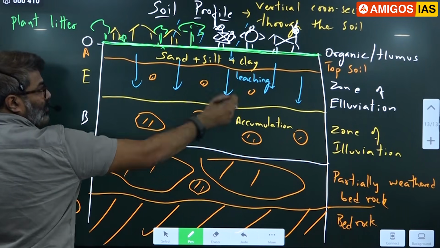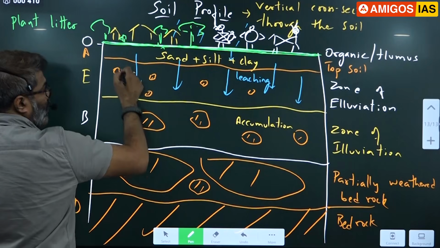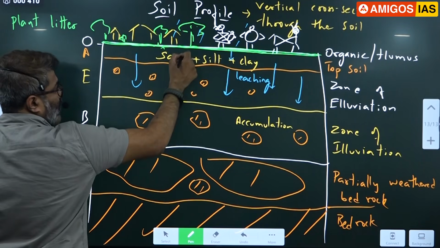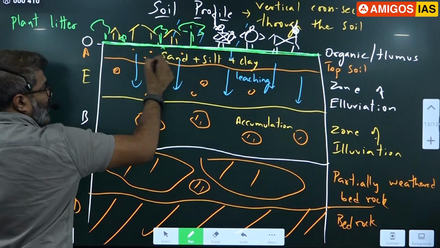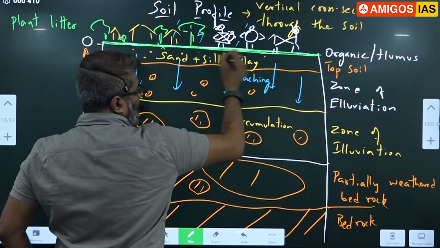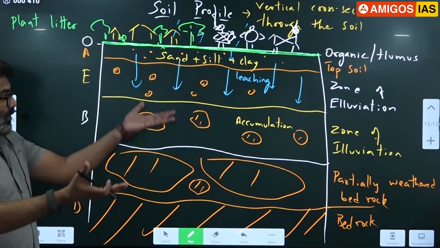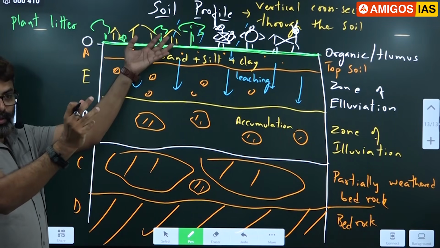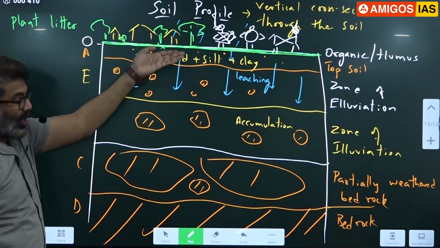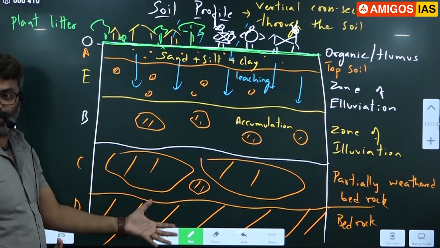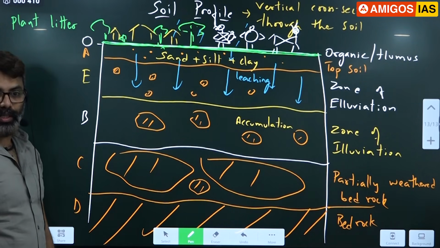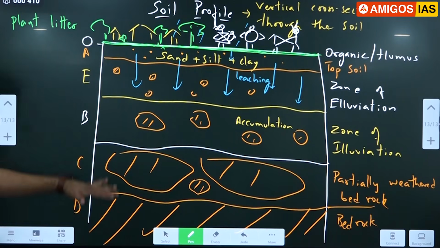There will be more soil. Small rocks are here. You can notice small pebbles here, but everything has become sand here. You got it? As you go up, you can see rock size smaller. Indirectly, as you go down, rock size increases. All of you got it? Okay, so this is how it looks.